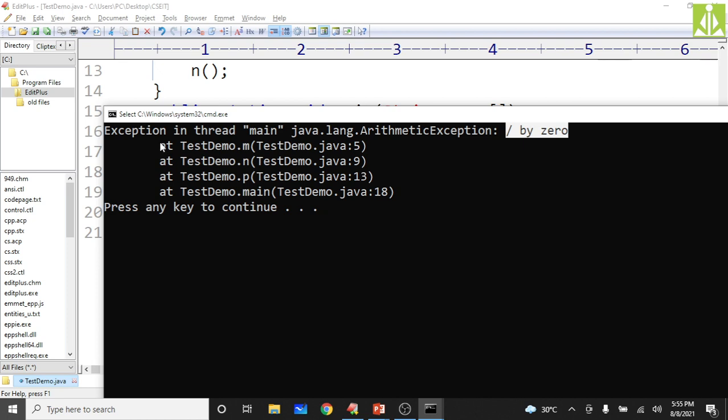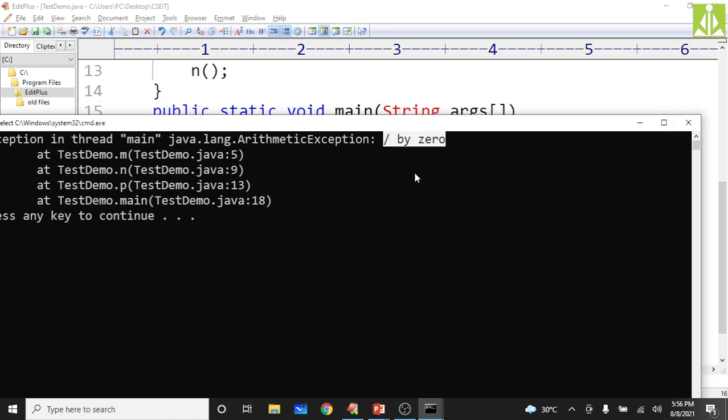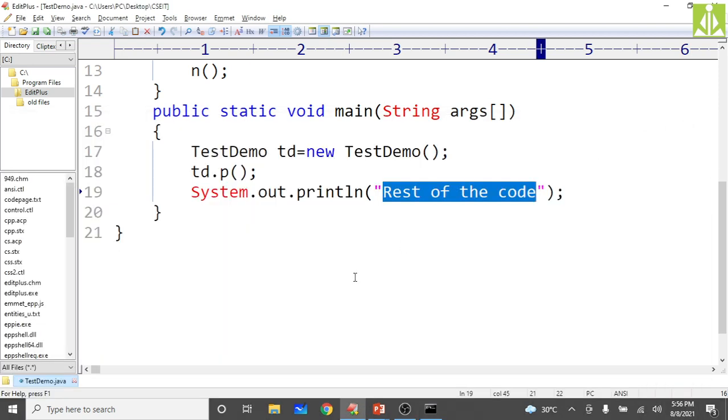See here, you can see how the exception was propagated. Inside m it got the exception, from m to n it is propagated, n to p it is propagated, p to main it is propagated. In main also we don't have the exception handler, so the exception was handled by the default exception handler, that is ArithmeticException. So we are getting this divide by 0 message. It is the standard message from the ArithmeticException class. Hopefully you understood this one.